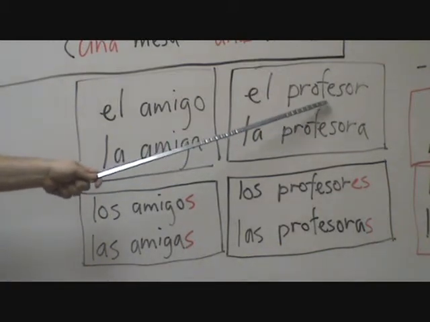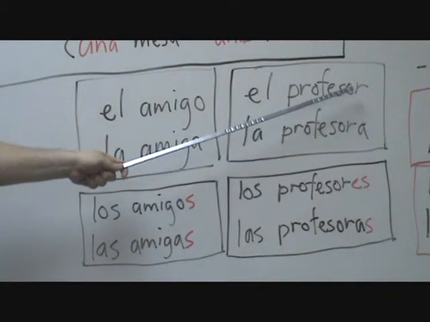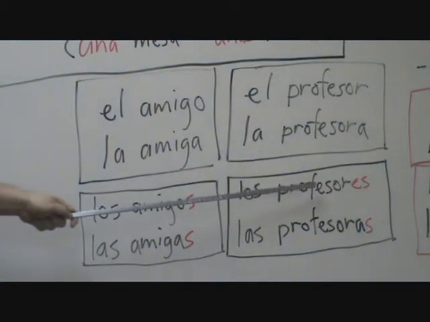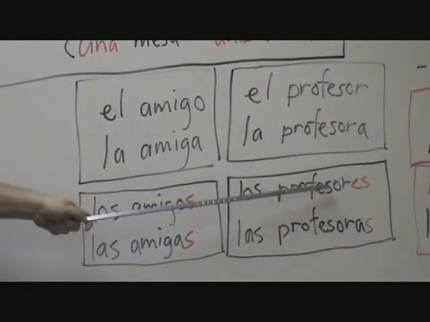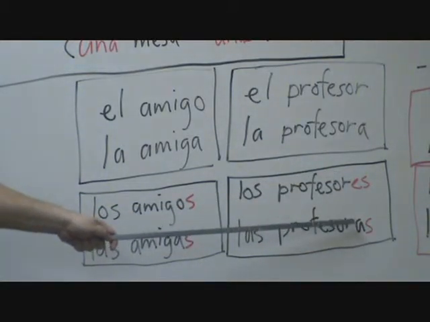Now here's the first word we've come up on that ends in a consonant. So how do you make a word plural if it ends in a consonant? So let's look at this. Los profesores. Notice it's got an es on the end. Since it ends in the consonant R, you add es to make it plural. The other word, la profesora, ends in a vowel, so you just add an s to make it plural.